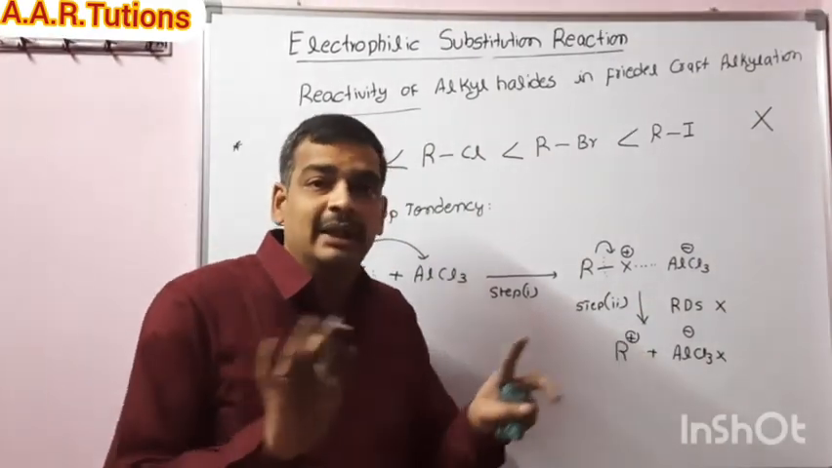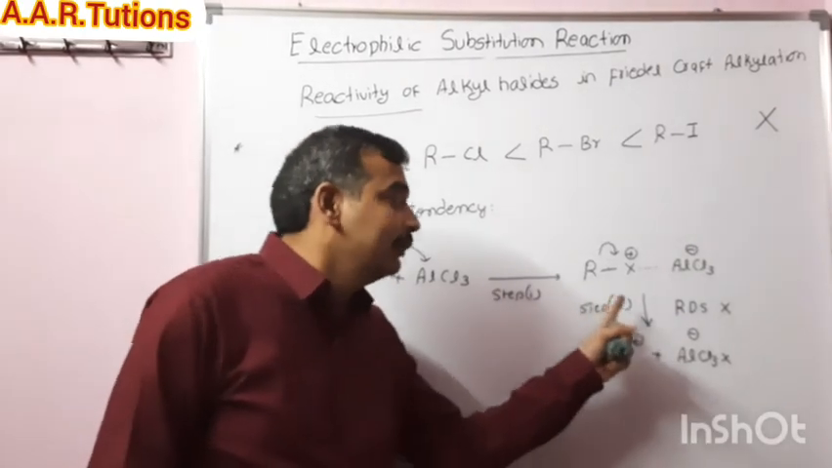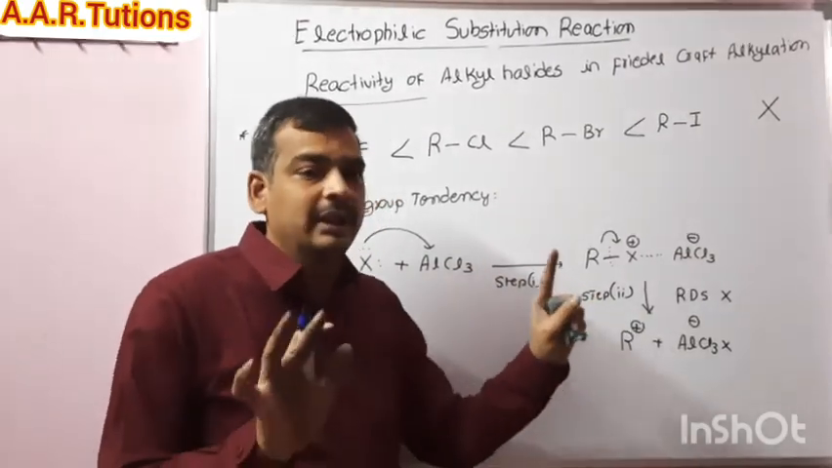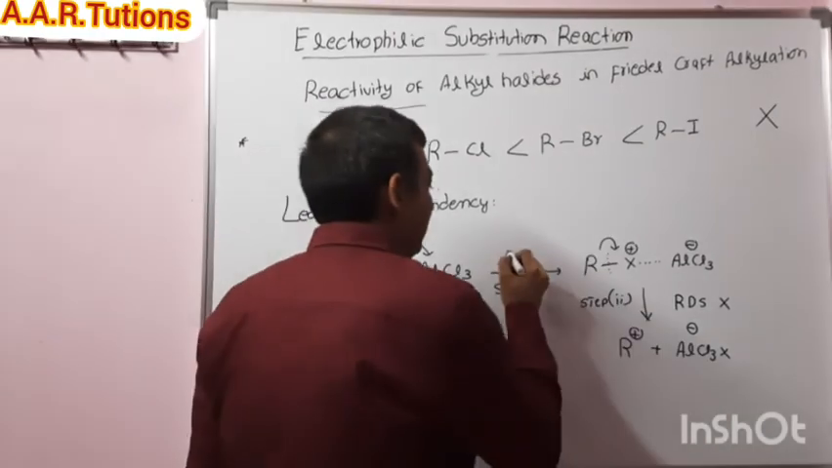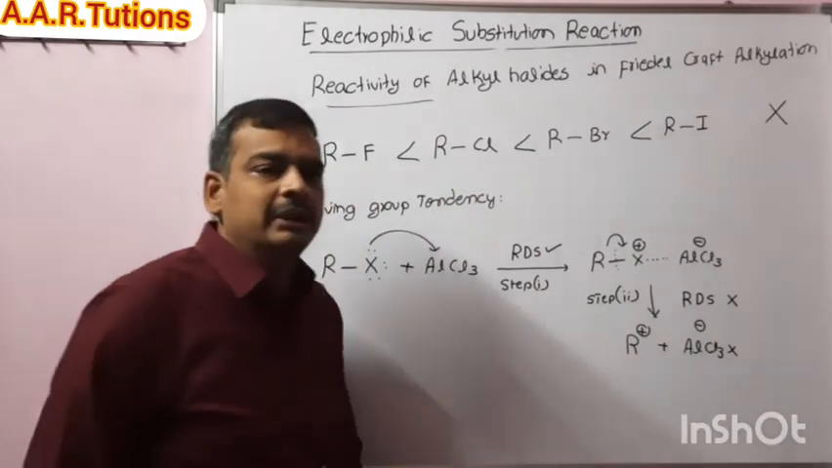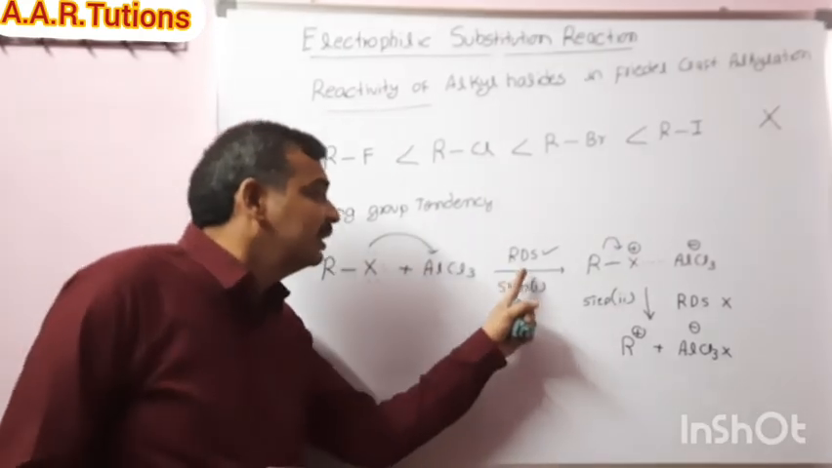This step is not the rate determining step. If this is the rate determining step, then this order is correct. But this is not the rate determining step. The rate determining step is this one. Step 1 is the rate determining step. The rate of reaction will depend on this one.